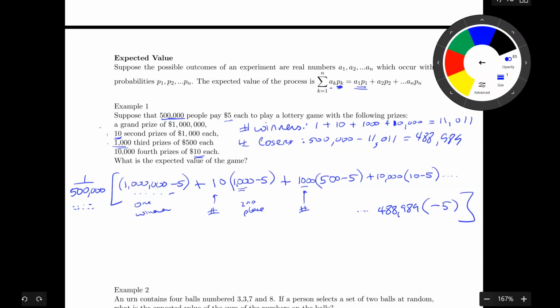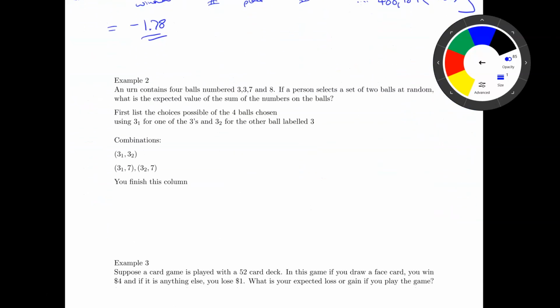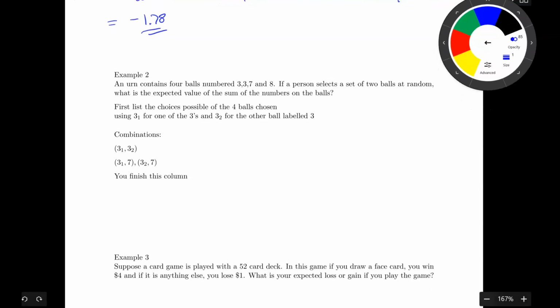Because they didn't win anything and they spent $5. Okay, so if I add all of these numbers up, do you know what I get? It does not pay to gamble. How about that?